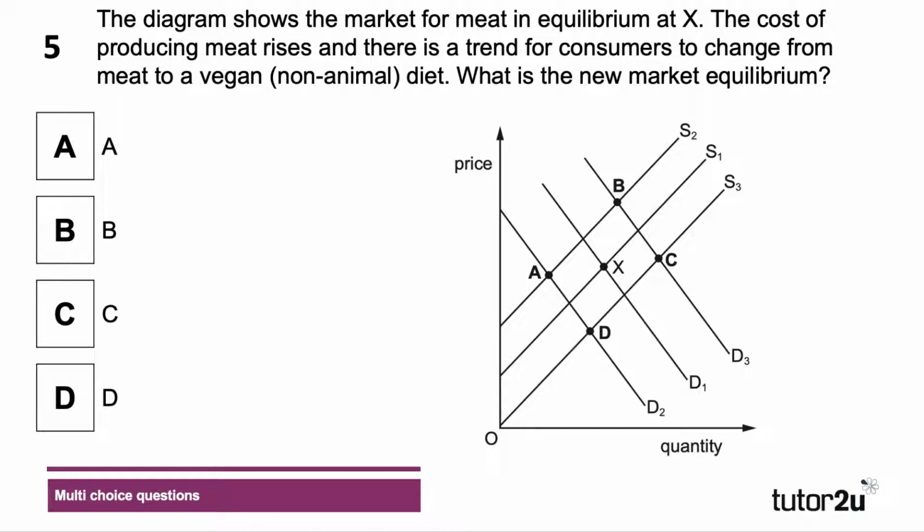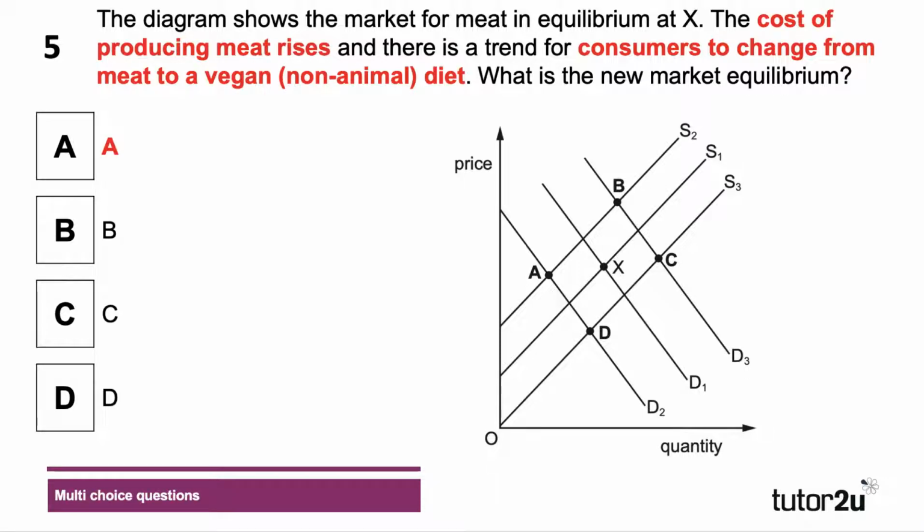Well, the cost of producing meat has gone up, so the supply curve will shift in from S1 to S2. So it has to be A or B. And given there's been a fall in demand as a shift in consumer tastes and preferences towards a vegan diet, demand will shift from D1 to D2. So the equilibrium must be at point A.